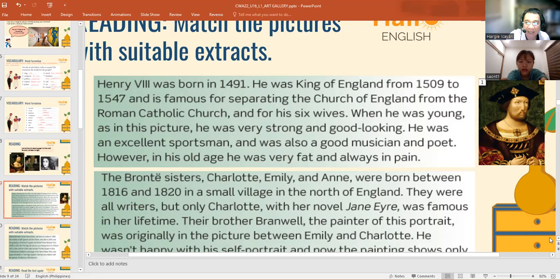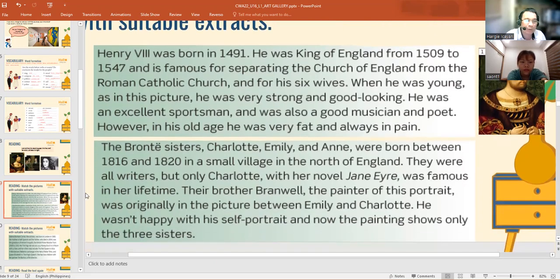Let's move on to the next one. Can you please read this one? The Bronte sisters, Charlotte, Emily, and Anne, were born between 1820 and 1830 in a small village in the north of England.